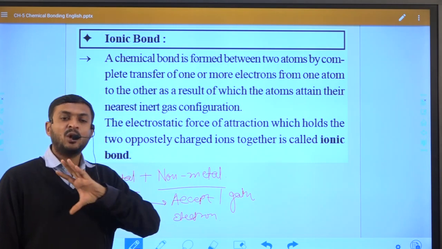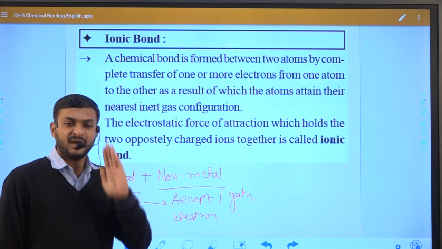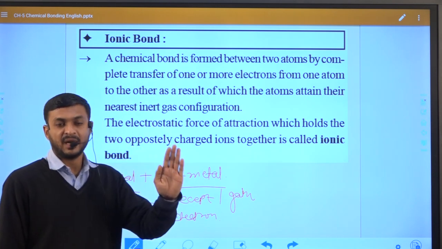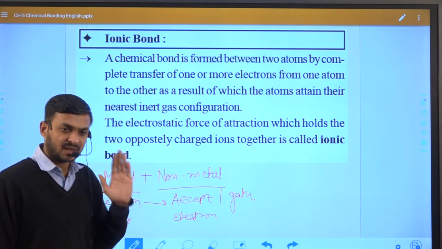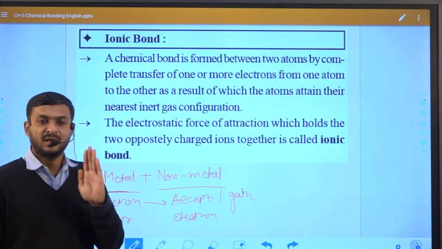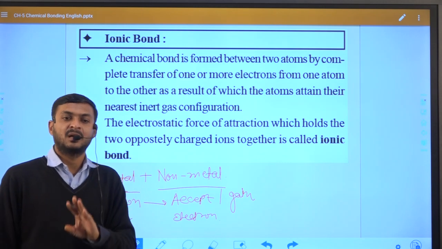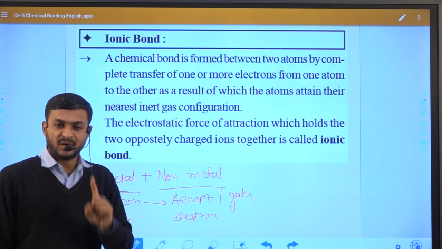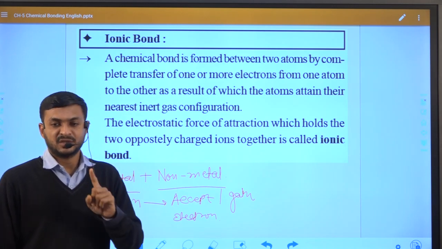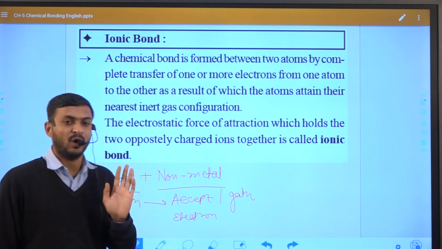That is why electron transfer takes place from metal to non-metal. Whenever this type of phenomenon occurs between metal and non-metal during the formation of bond, it is known as ionic bond, right?